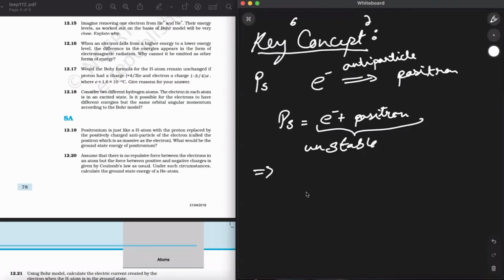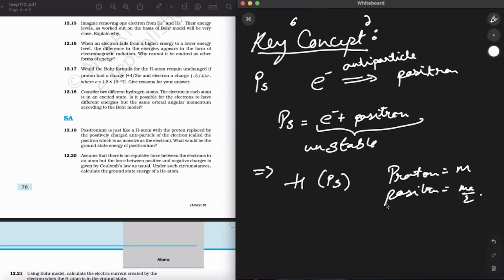So, as in the hydrogen atom, in the positronium atom PS, the proton is replaced by a positron. A proton has a mass M, and a positron has a mass me.